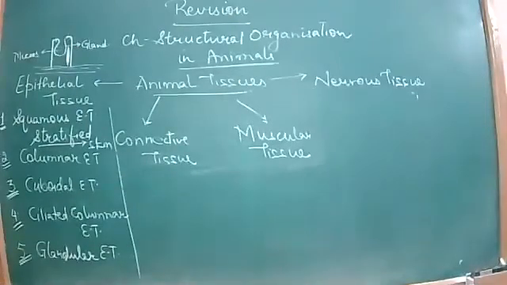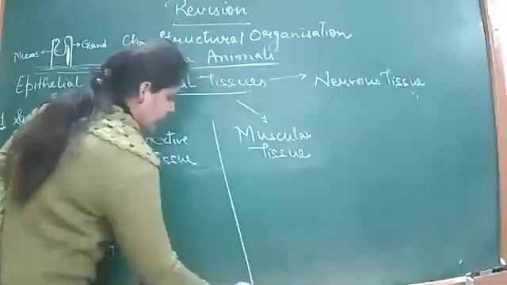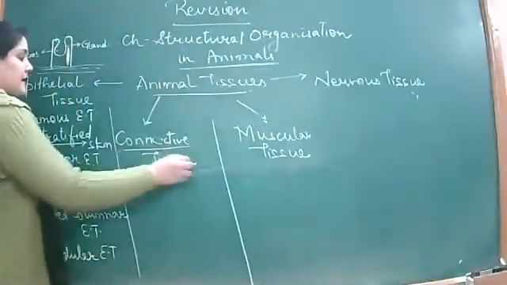Connective tissues. What is the role of connective tissue? As the name is saying, connective tissue provides the connections. That is, it acts as a cementing layer between two organs, between two tissues. So it acts as a connective layer. Okay, so that makes a connective tissue.